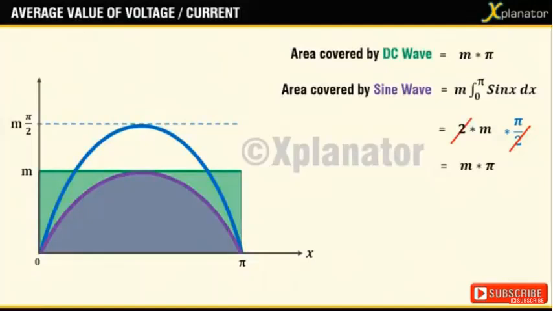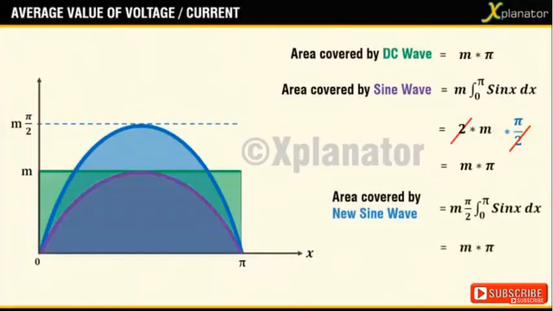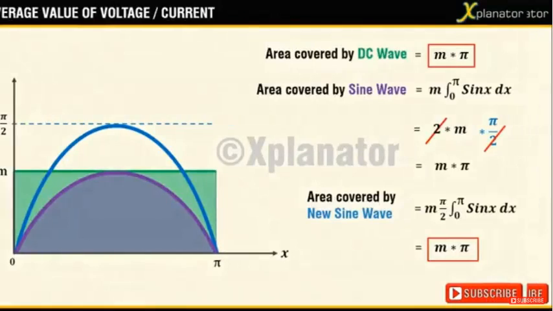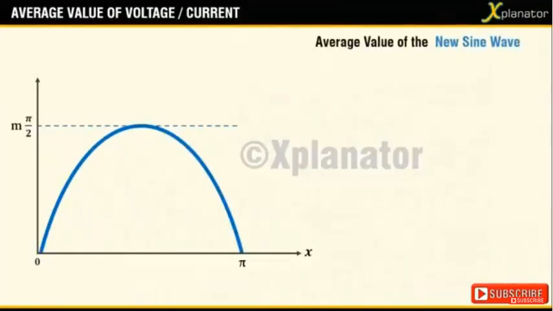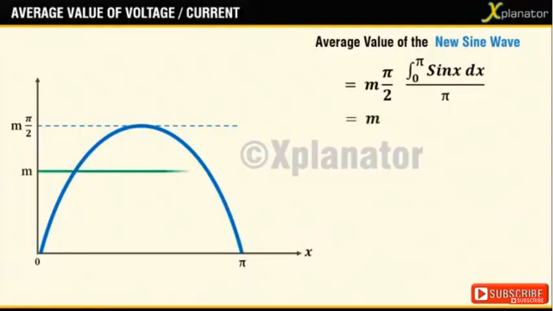The area under this curve will be the integral of the wave along the magnitude. And the final answer will turn out to be m into pi, which is matching with the area under the DC wave. So you can conclude that this wave is identical to the DC wave under consideration. And it is possible to calculate the average value of this wave. We do this by integrating the wave from limits 0 to pi, and since we are finding the average and not area, divided by the number of divisions, which is pi in this case. The answer will turn out to be value m, which was the magnitude of our DC wave.